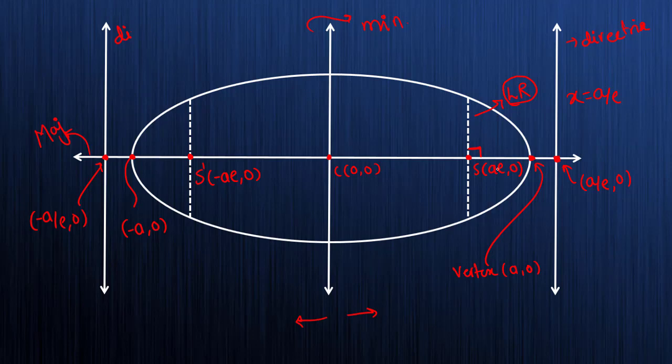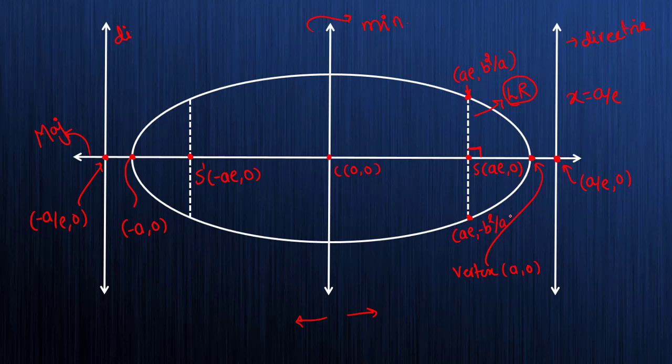Now what will be the length of this latus rectum? It should have some length of its own. First make a note that the coordinates of this point are nothing but ae comma b square by a, the coordinate of this point. What about this point then? It is ae comma minus b square by a. It's as simple as that.